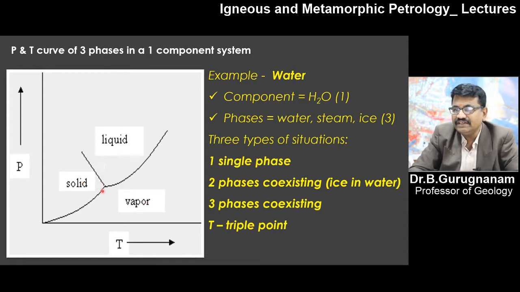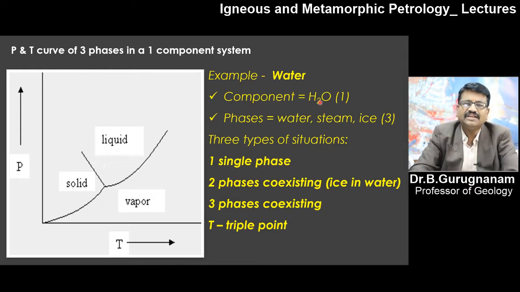This is the ideal place where you can find liquid, solid and vapor together, at this junction. So this is an example of a single-component system with three phases: ice, liquid, and gas. You have three different phases of water in a single-component system.